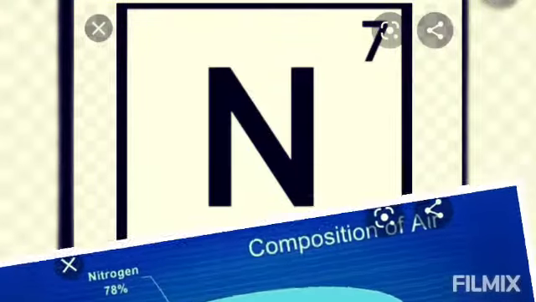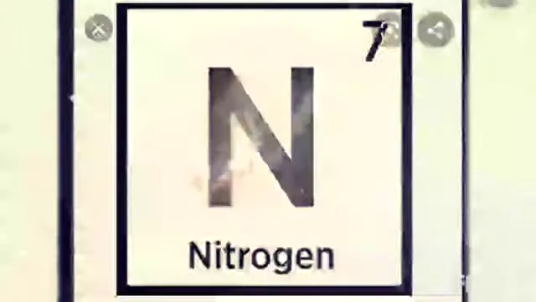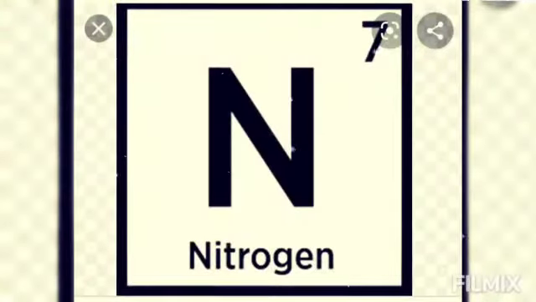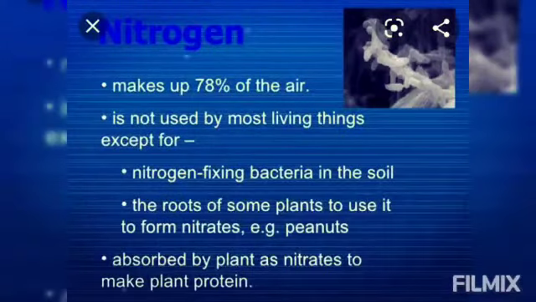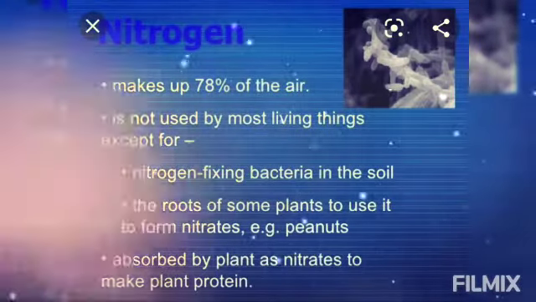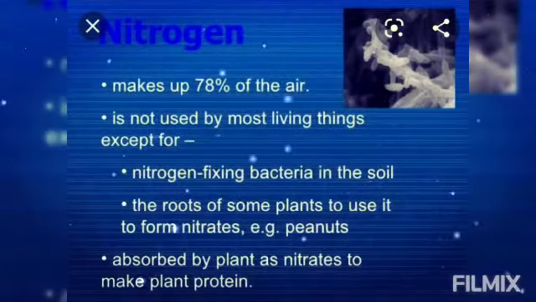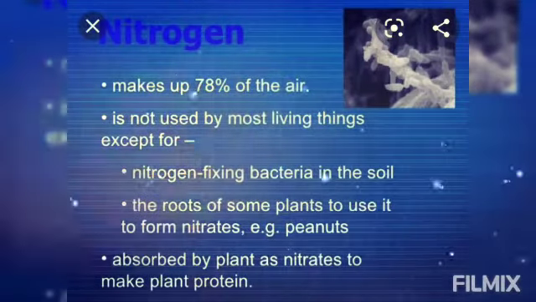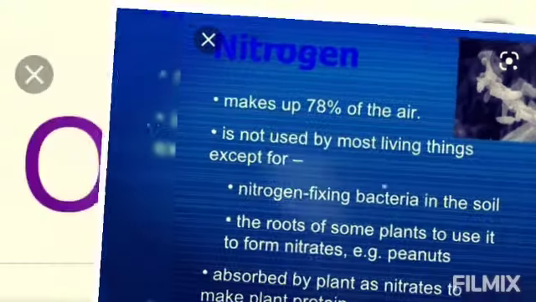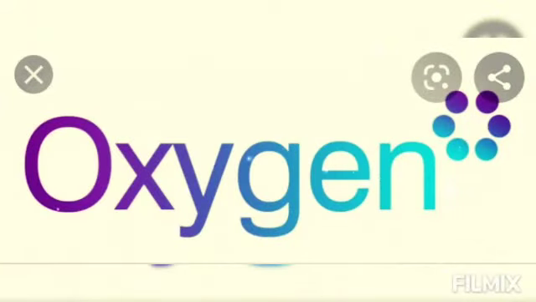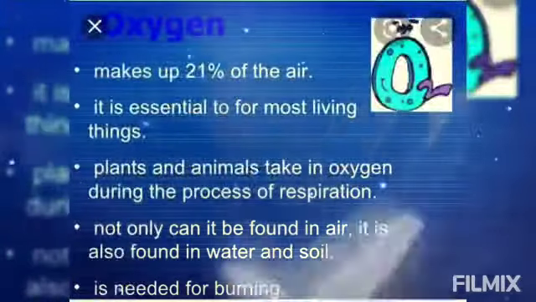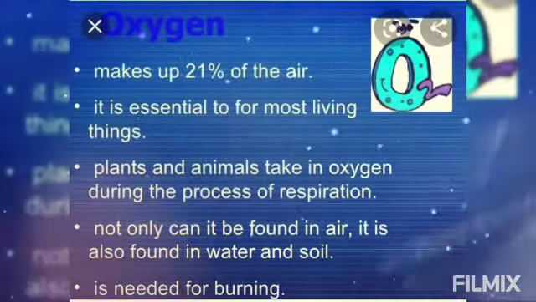First of all, we will talk about nitrogen. It is present in air in 78%. And it is a very important gas of air. Now we will talk about oxygen. It is the most important gas for us and it is present 21% in air.